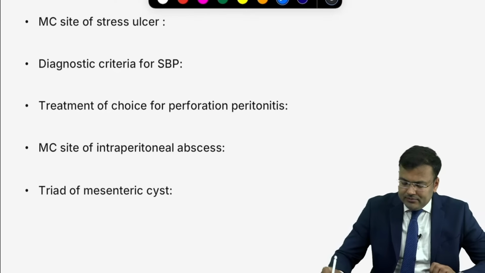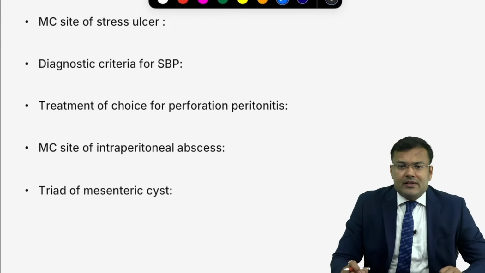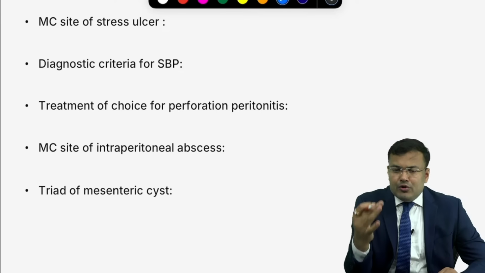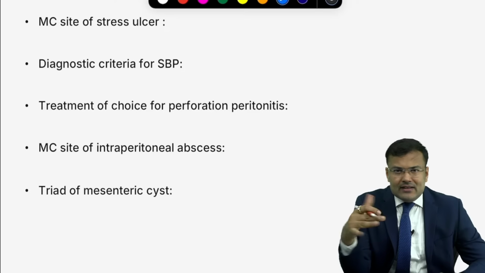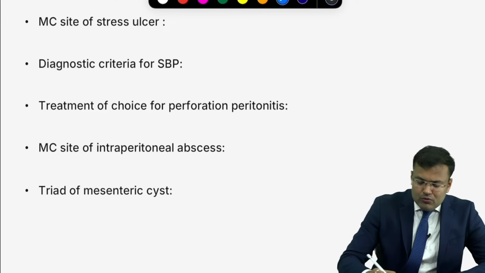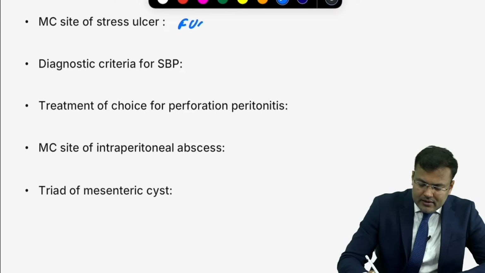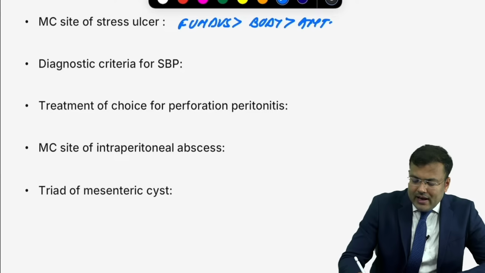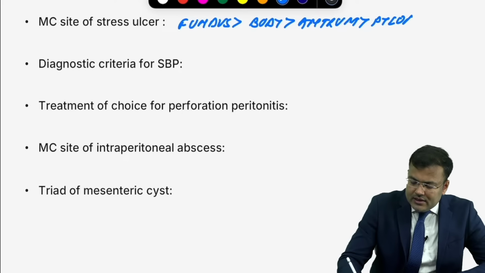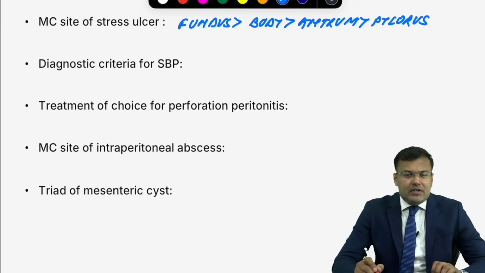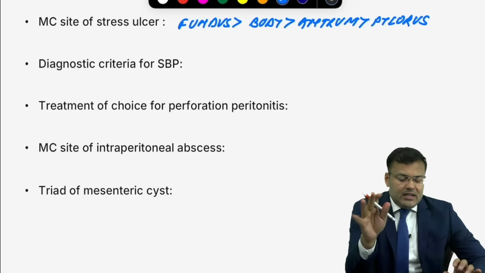Easy. Next, most common site of stress ulcer. You know that acid is being produced by which cells? Parietal cells, and the maximum concentration of parietal cells is seen in the fundus. So what is the most common site of stress ulcer? Stomach. Which part? Fundus, followed by body, followed by antrum, followed by pylorus. This question was asked multiple times.